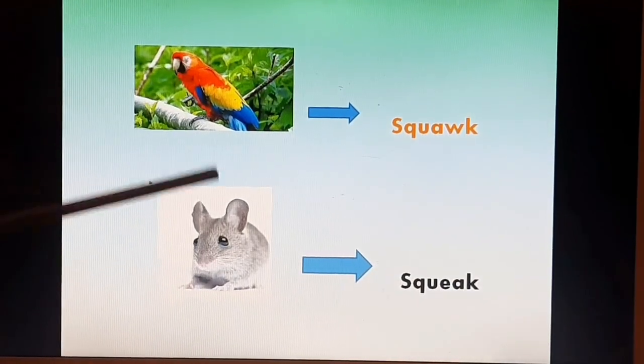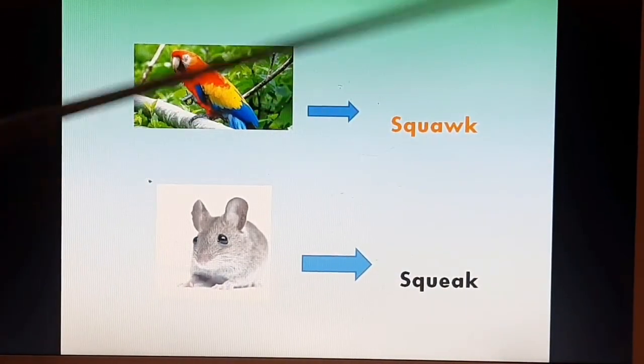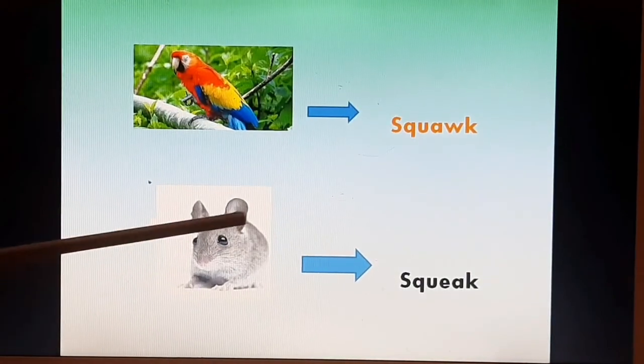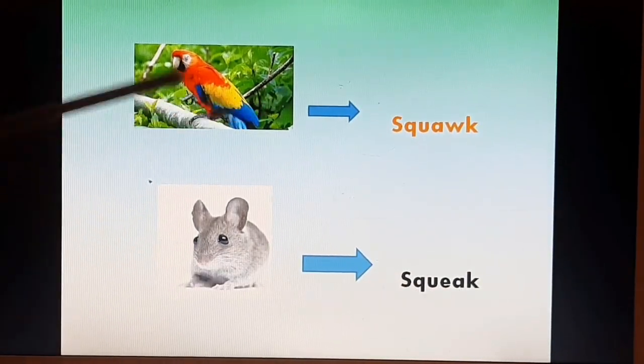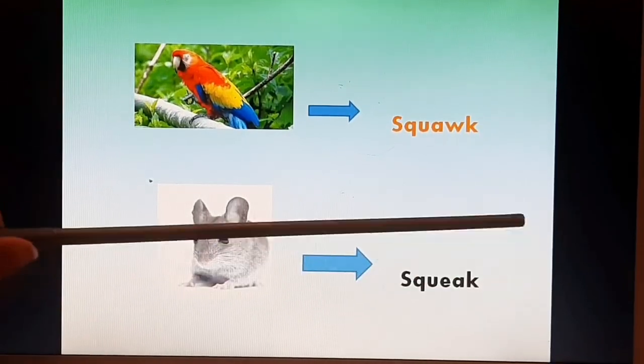Here we have parrot and mouse. The sound of parrot is squawk. The sound of mouse is squeak. Again, parrot, squawk. Mouse, squeak, squeak.